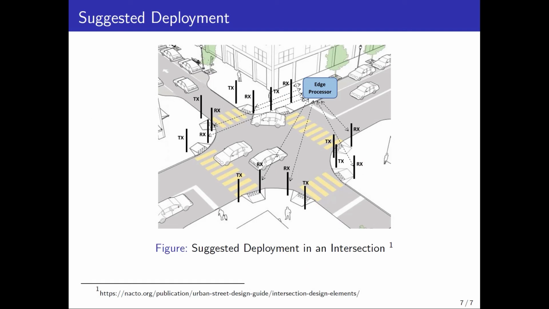We have only tested our approach for a single pedestrian crossing, but the system can be expanded to work in a real 4-way intersection with 4 such pedestrian crossings as shown here. All the RX nodes would connect to a central edge processor wirelessly and transfer CSI data to the edge for count estimation on each crossing. To reduce latency, separate processing pipelines can be implemented per crossing in the edge processor.